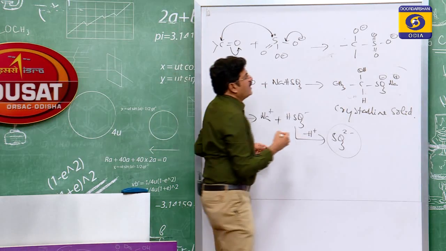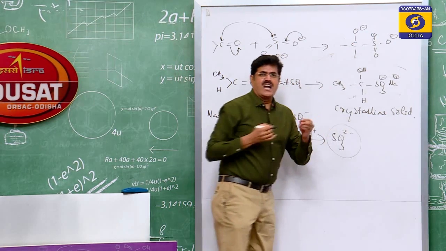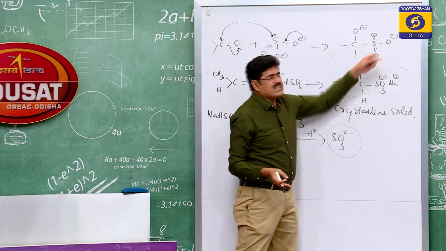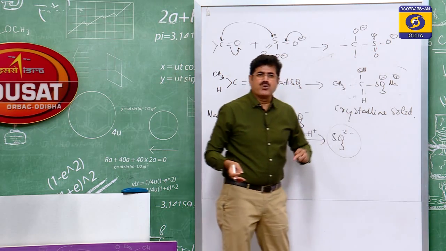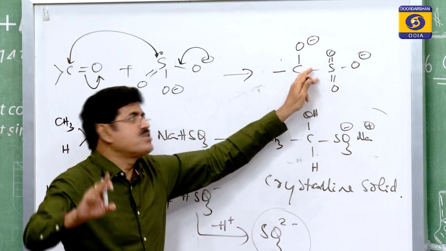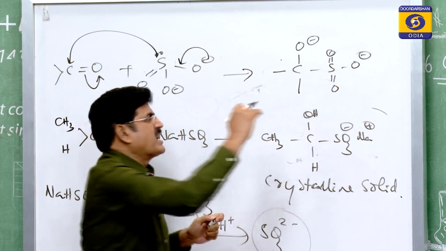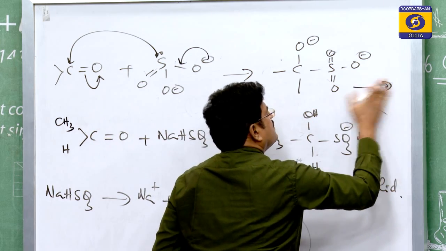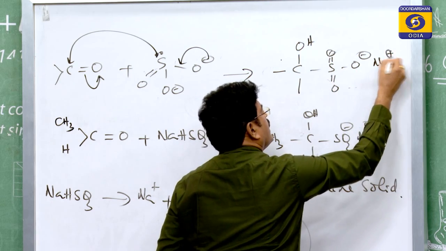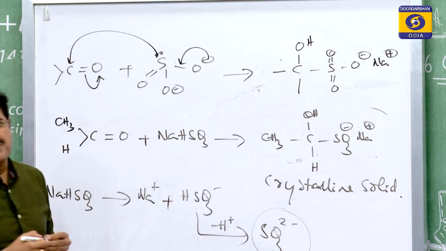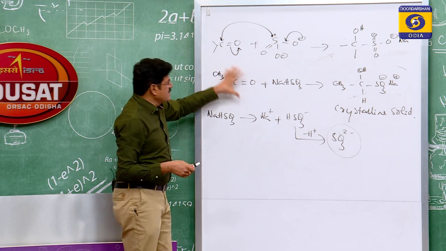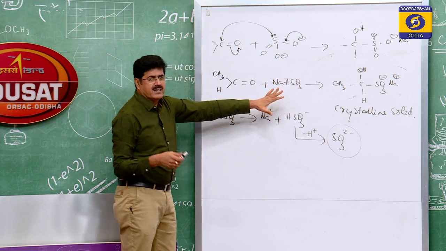Now you see, obviously the O minus alkoxide ion is more basic compared to the sulfite ion, because the negative charge is delocalized through resonance in the sulfite, whereas on oxygen there is no delocalized negative charge. So it is more basic and removes H plus. That means it appears as OH, and it is this one. This is the mechanism here. The carbon sulfur bond is established in this way. Any doubt here? This is addition of sodium bisulfite.